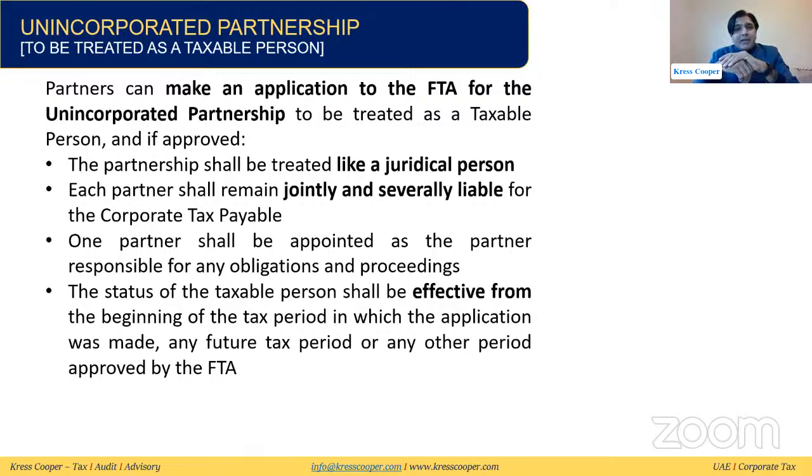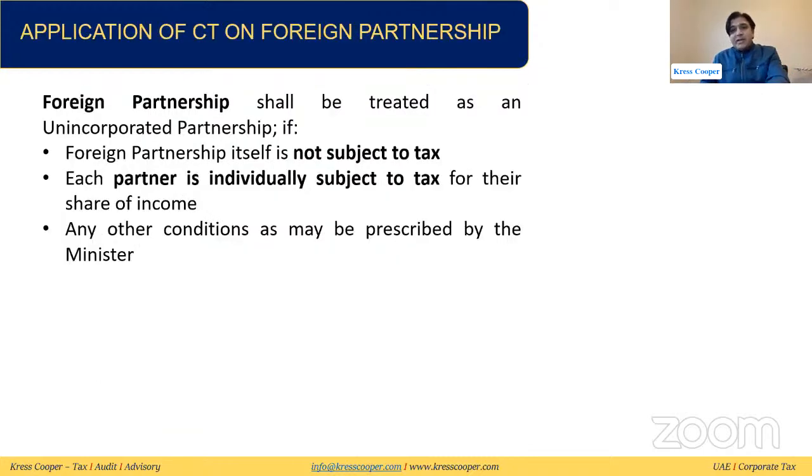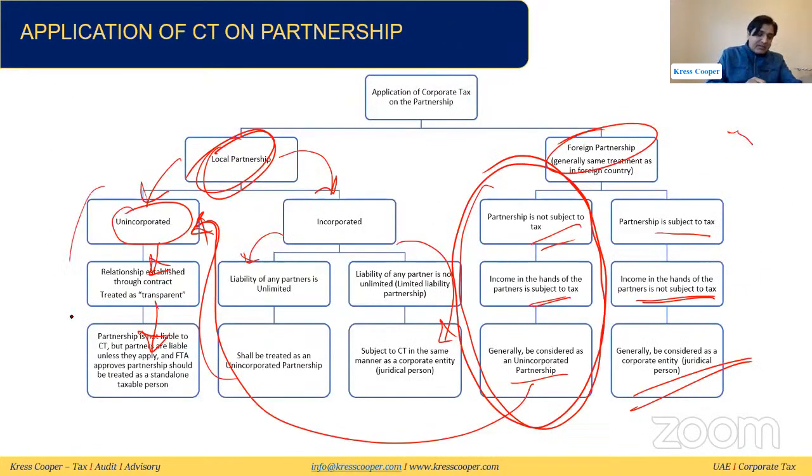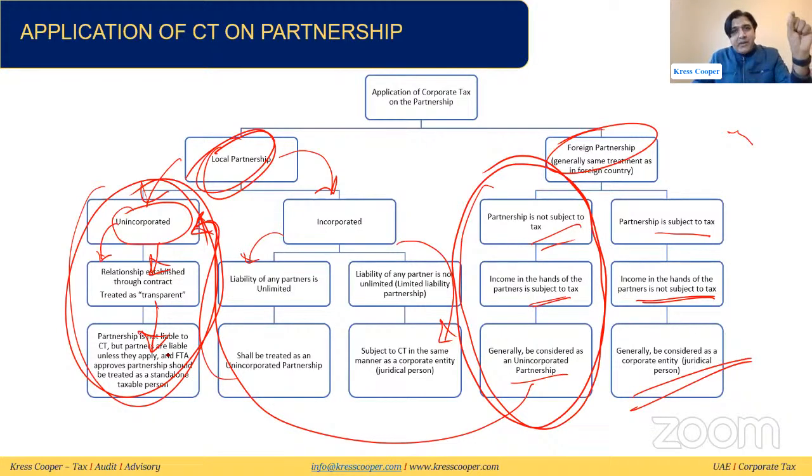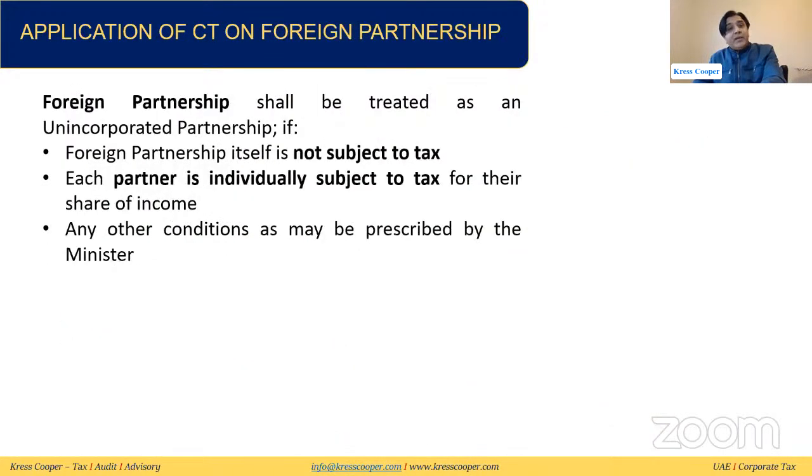Partners can make an application to the FTA for the unincorporated partnership to be treated as a taxable person. We have already discussed this in the first leg of our diagram, where we discussed the unincorporated partnership. It will be treated as transparent. Partners will be subject to tax unless they have applied to the FTA and it has been approved by the FTA. Once it has been approved by the FTA, then the partnership will be treated as a taxable person. So they have given the same thing here as well.